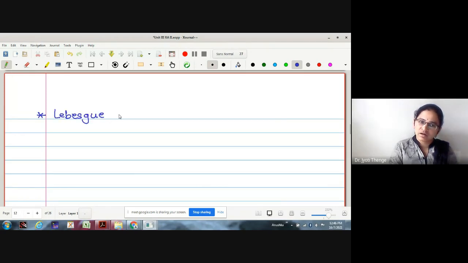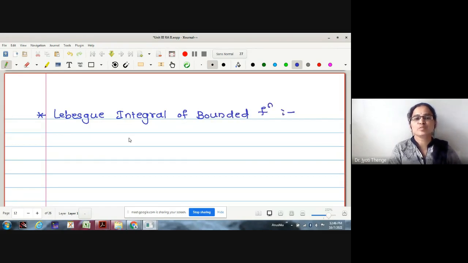Lebesgue integral of any bounded function. In the previous section, we have seen the Lebesgue integration of a bounded function, but for particular cases. Which two particular cases have we seen? Characteristic and simple functions. Now we are moving towards an arbitrary function.